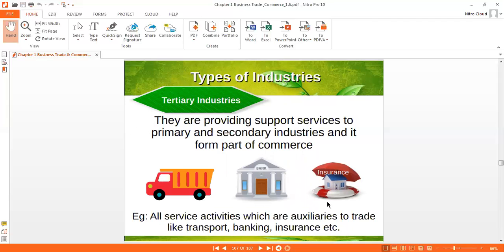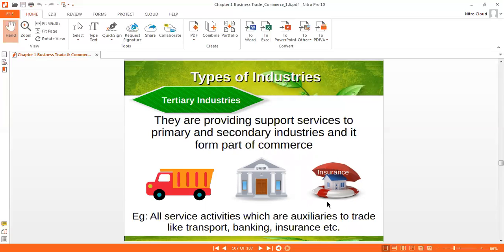Now, the third type of industry is tertiary industry. The tertiary industry generally provides support service to the primary industry and secondary industry as part of commerce. Okay, so in tertiary industry they're not producing anything, they provide support service to the previous ones, primary industry and secondary industry.